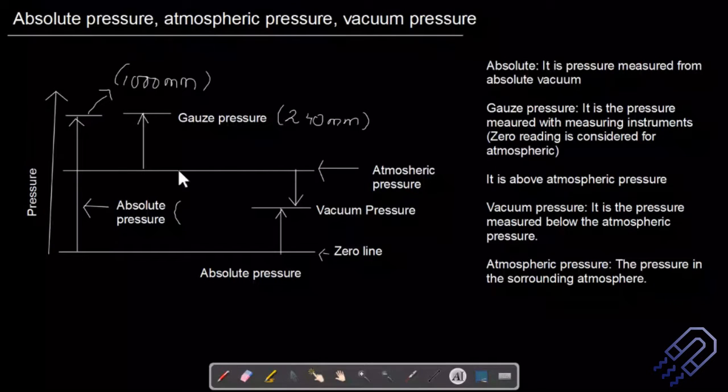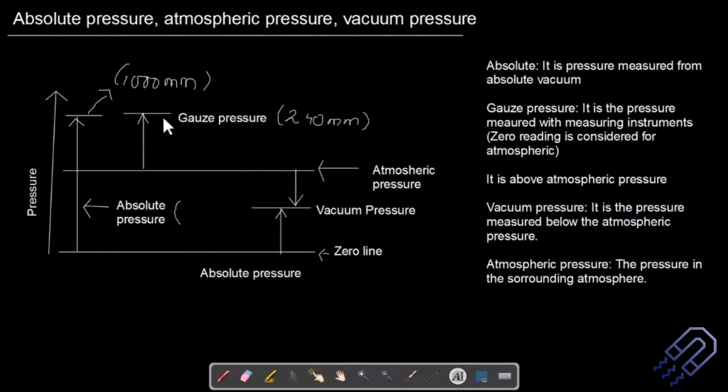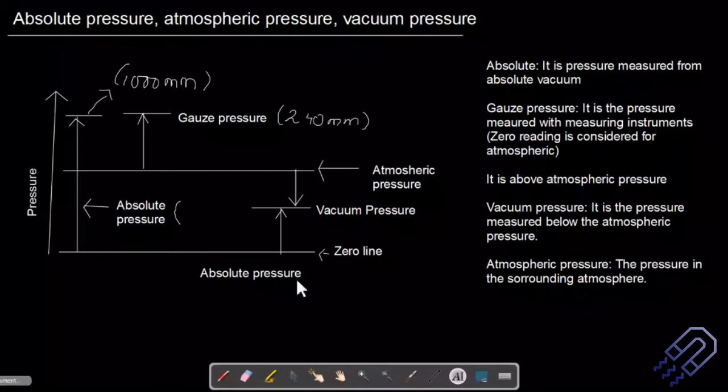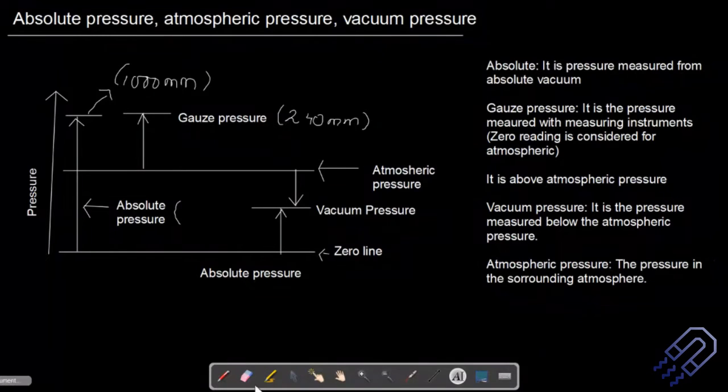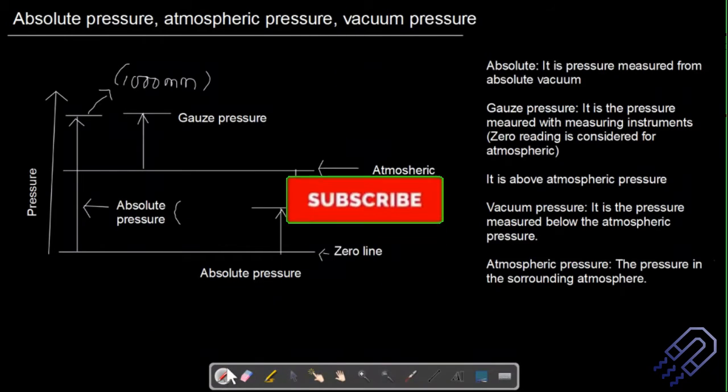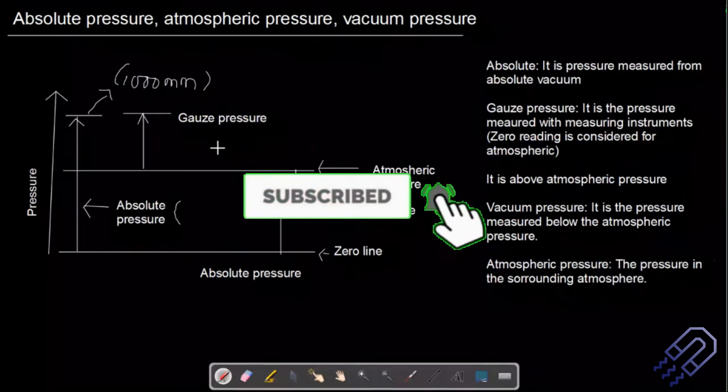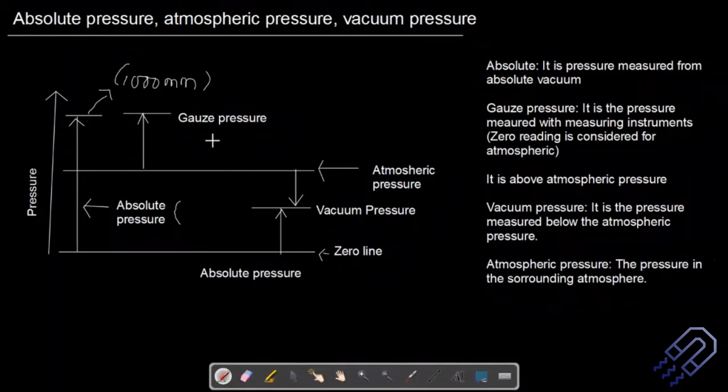If we measure anything above atmospheric pressure, we are going to use a device, and that specific instrument we call a gauge instrument. So that basically measures the pressure, and anything above atmospheric pressure is basically gauge pressure. The device that we usually use will be at atmospheric pressure, and the reading shown would be nothing but zero, right? Because it's at 760 millimeter of mercury. But as we keep on measuring anything above atmospheric pressure, we use that instrument.